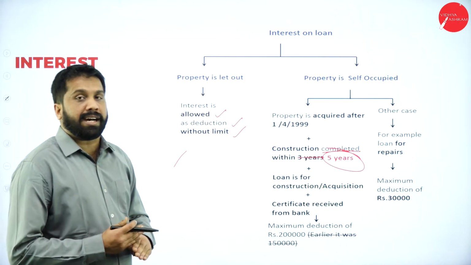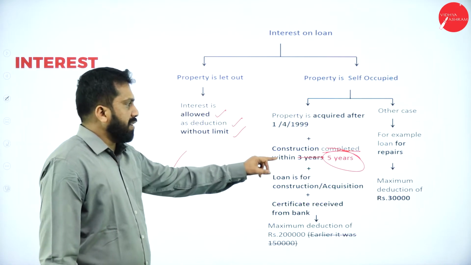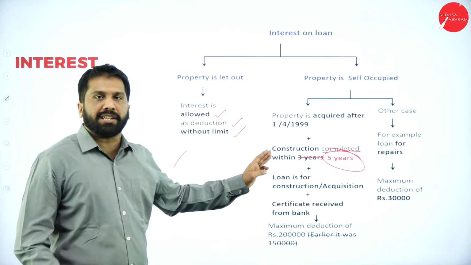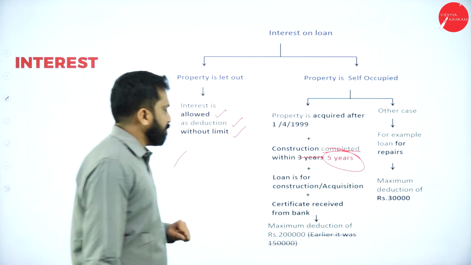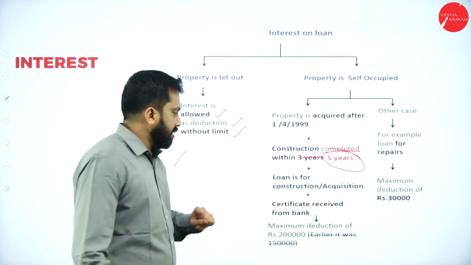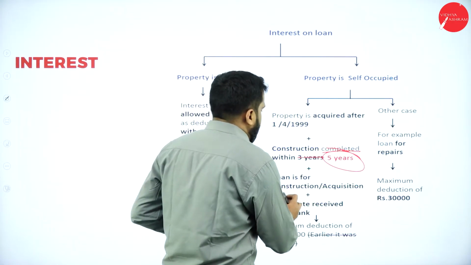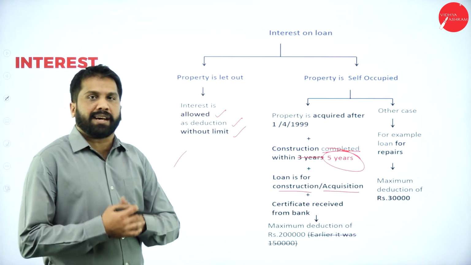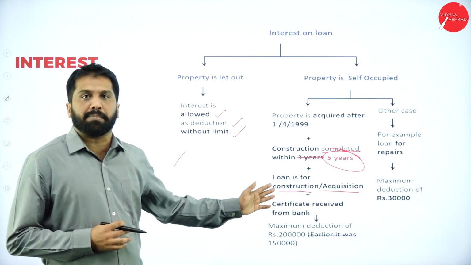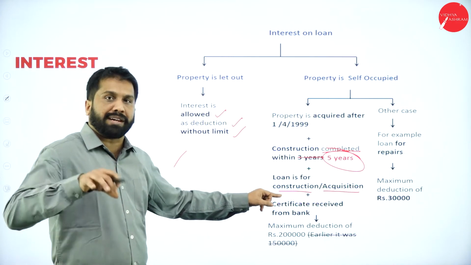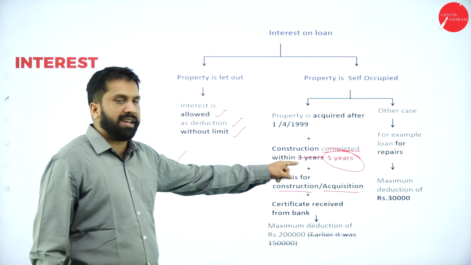If you are constructing the house, it should be completed within 5 years. Earlier it was 3 years. Now it has changed to 5 years. These are the conditions to claim your interest. Then the loan is for construction or acquisition. I may not construct, I can buy an already built house. You can buy. If you want to construct, you must complete within 5 years.